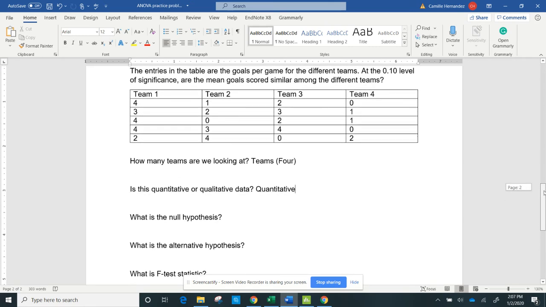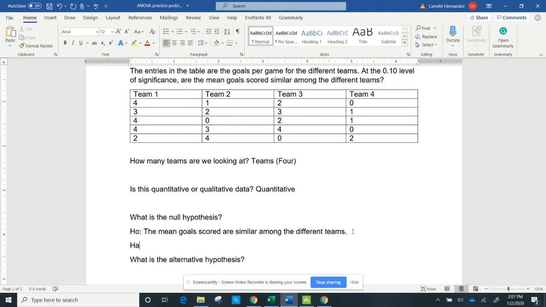So what's the null hypothesis? Well, actually the great thing is it's already up here in my problem. And all I have to do is I just need to bring it down. So H0 is the mean goals scored are similar among the different teams. That's my null.